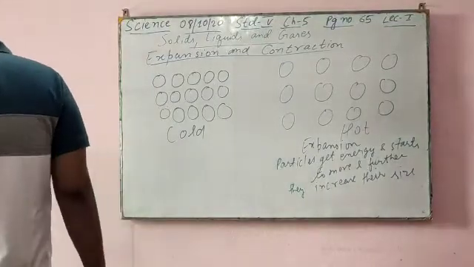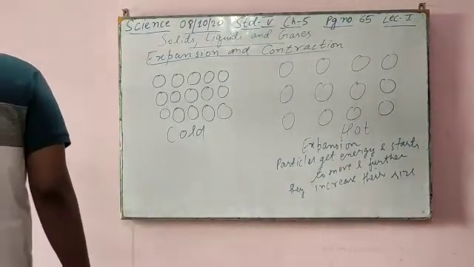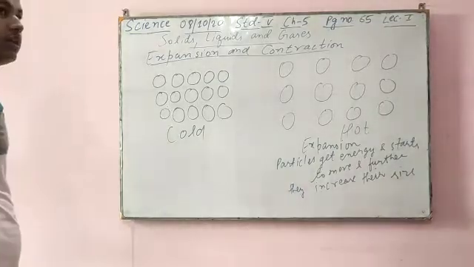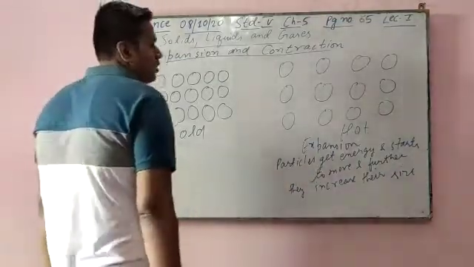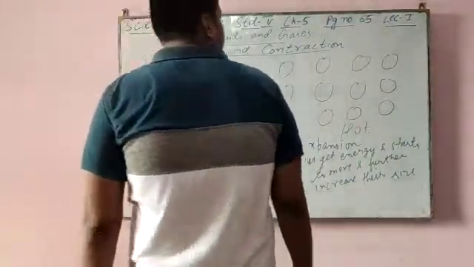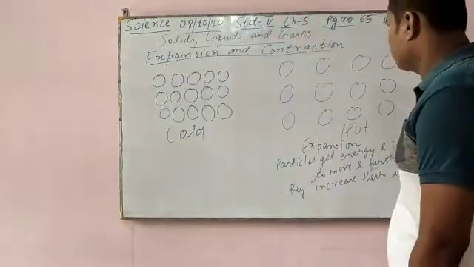So with expansion, the increase in size means volume. It is written also. I'm just writing it here. Have you understood?